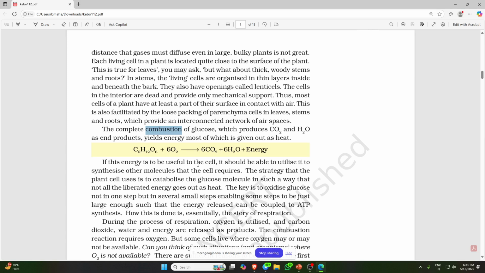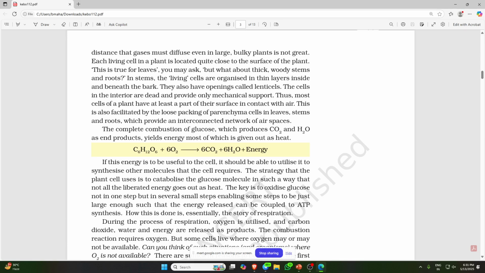If this energy is to be useful to the cell, it should be able to be used to synthesize other molecules that the cell requires. The strategy that the plant cell uses is to catabolize the glucose molecule in such a way that not all liberated energy goes out as heat. The key is to oxidize glucose not in one step, that I have already said. The key is to oxidize glucose, as you have seen in the carbon bonds.